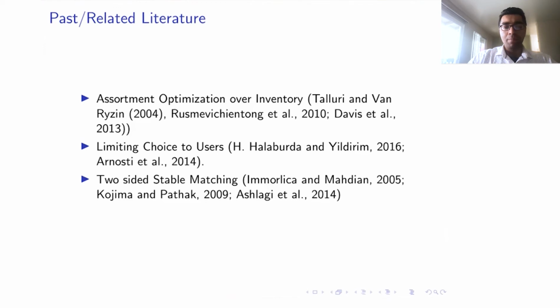This work also has some parallels with the literature of two-sided stable matching, where the agent choices are elicited and matching happens in a decentralized manner. In our paper, we only allow the agents to make the selection once.